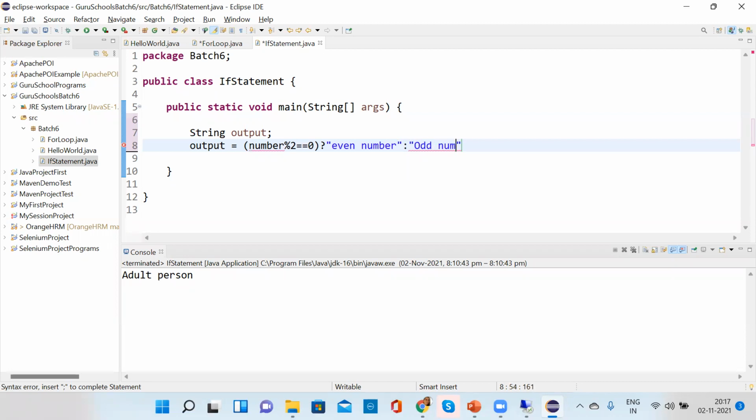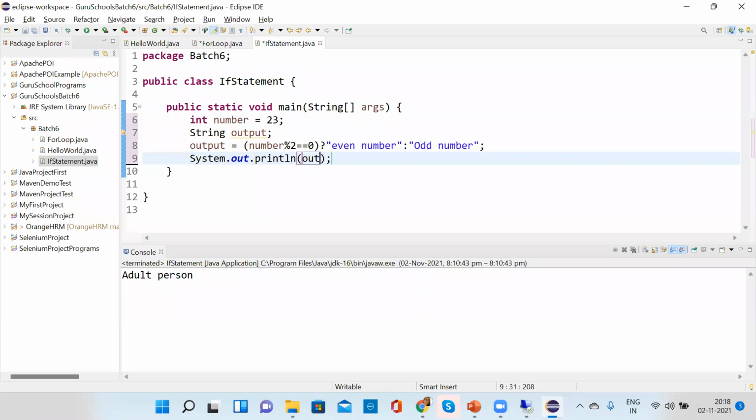The number also we have to define as an integer. Number equal to, suppose I have given 23. Now what I have to do is write SYSO output. Got it? Now what will happen? It will print odd number.